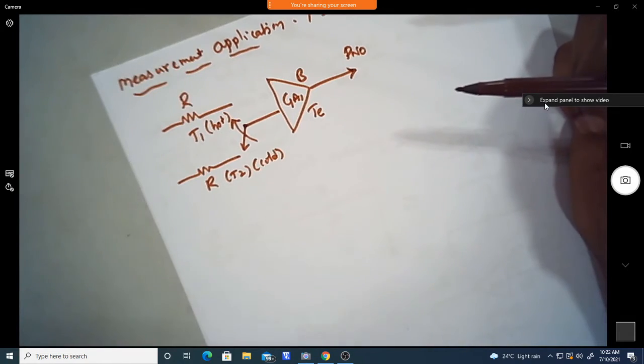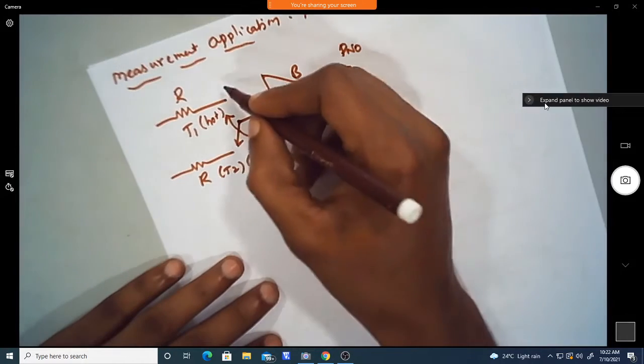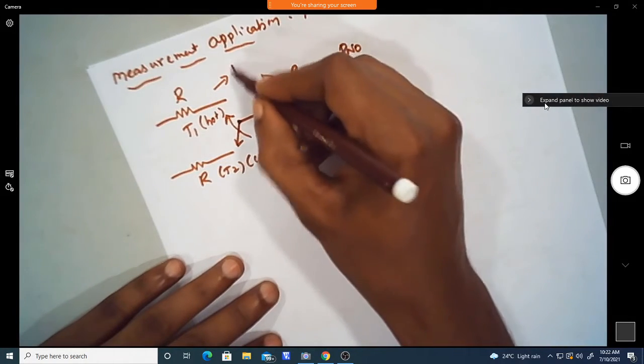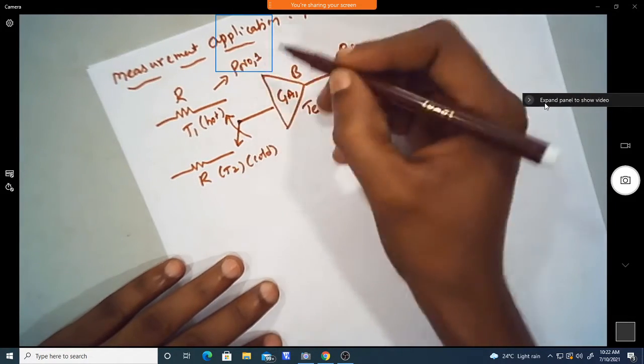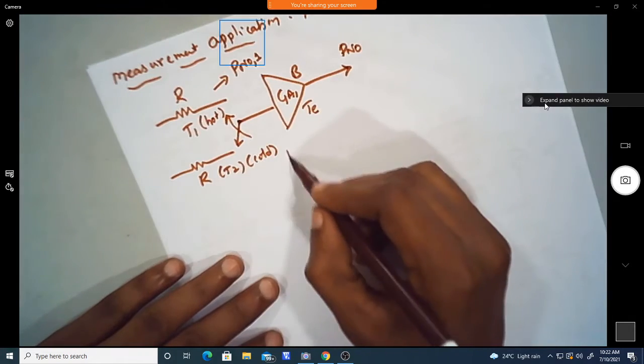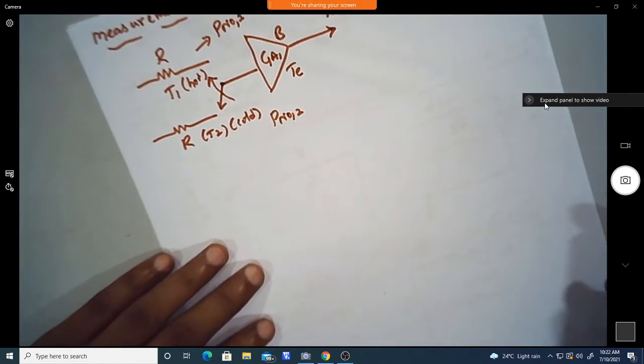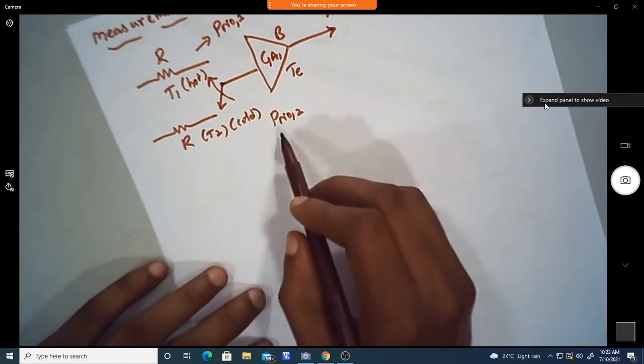If I consider it like that, then the noise generated by the first source we can write as PN01, the output noise generated by this source, and the second we represent as PN02, the noise output generated by the second source.